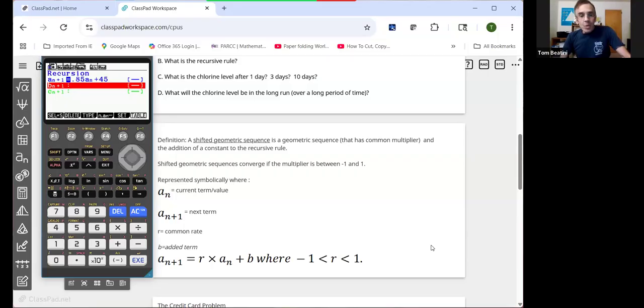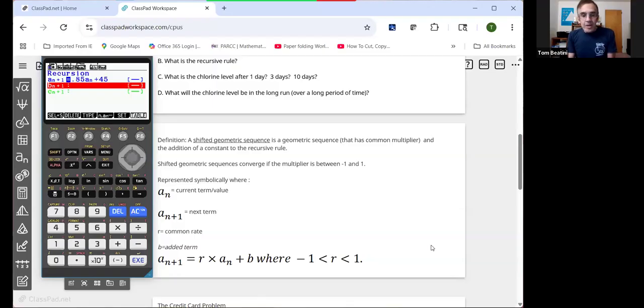But if you want to represent it symbolically, staying with this notation, a sub n plus 1 is always going to be equal to the ratio times a sub n plus b, or the new value is the ratio times the current value plus or minus a constant. And again, the ratio has to be between -1 and 1.